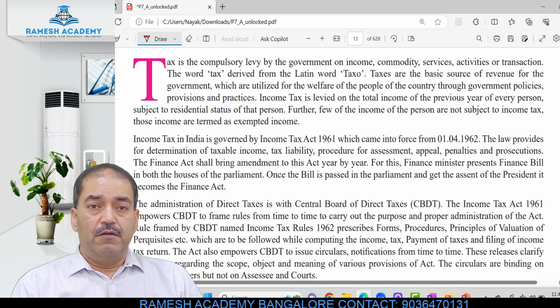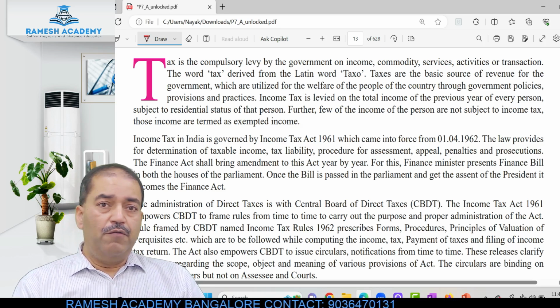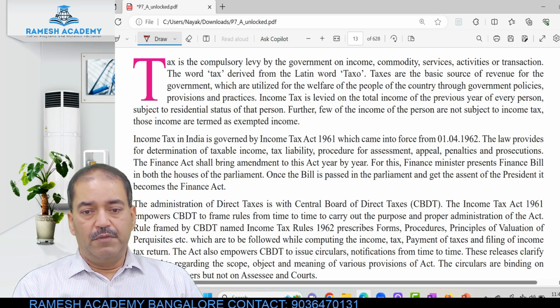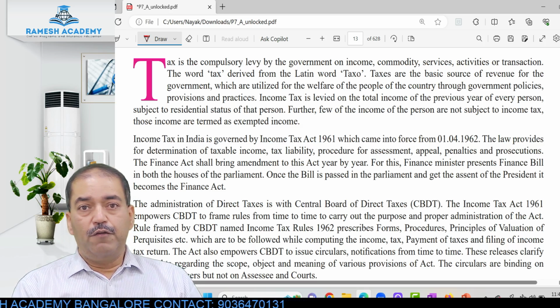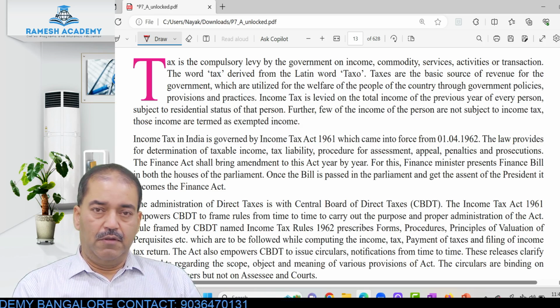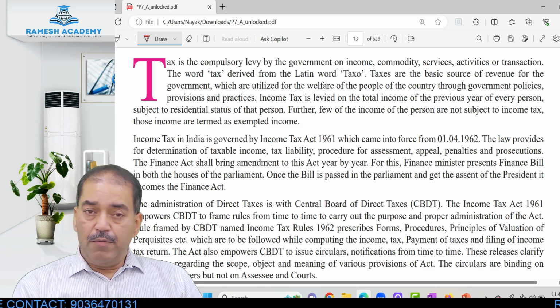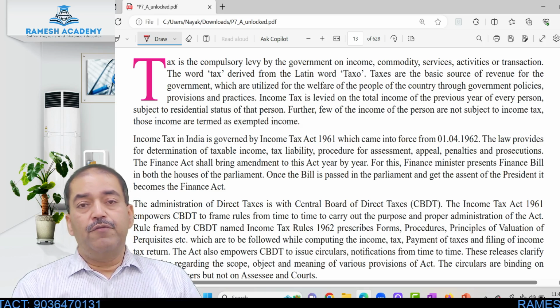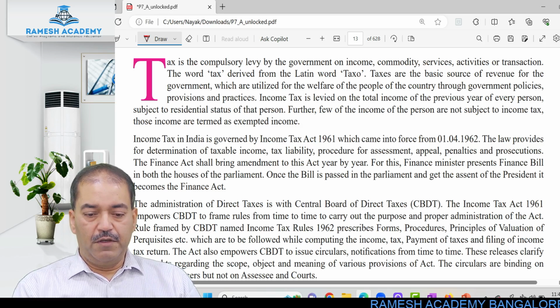Providing basic necessities of life to people. These are all welfare activities which are to be conducted. And to conduct these welfare activities, the government requires a huge amount of capital. How will the government get this capital? The government will get this capital on the basis of taxation, which is of two types. One is called the direct tax, the other is called the indirect tax.